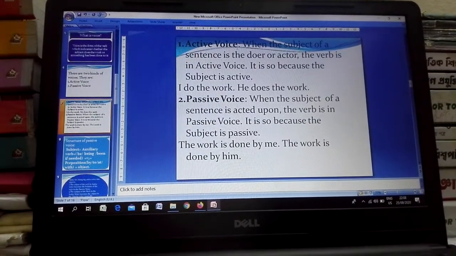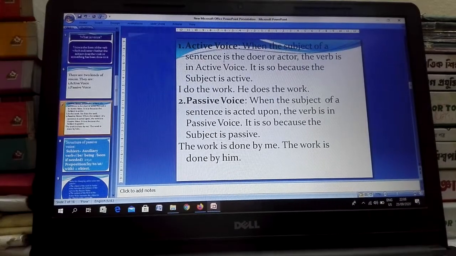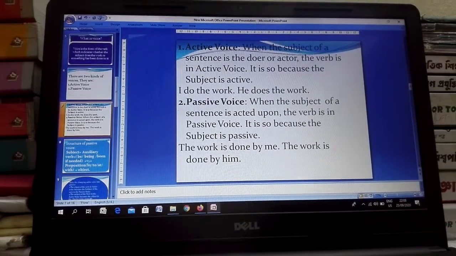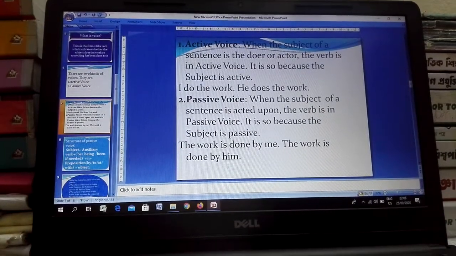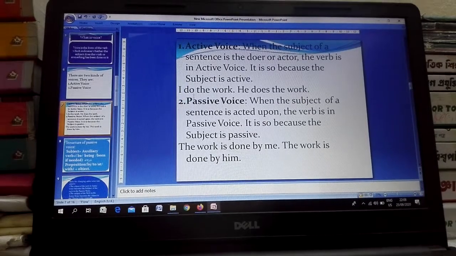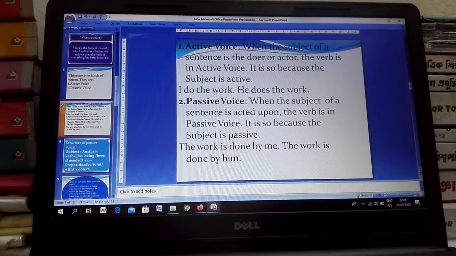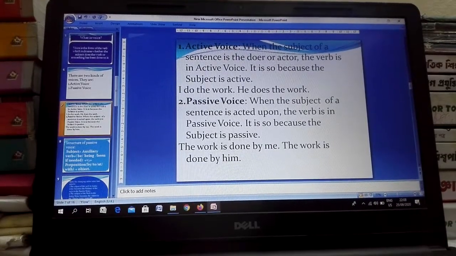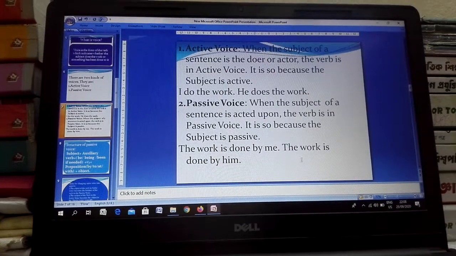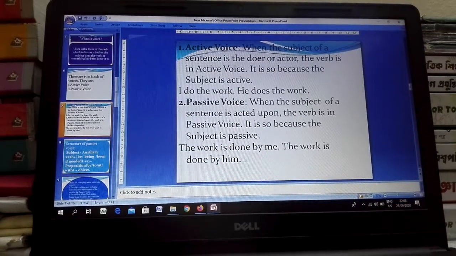What is active voice? When the subject of a sentence is the doer or actor, the verb is in active voice. It is so because the subject is active, such as I do the work, he does the work. What is passive voice? When the subject of a sentence is acted upon, the verb is in passive voice. It is so because the subject is passive, such as the work is done by me and the work is done by him.